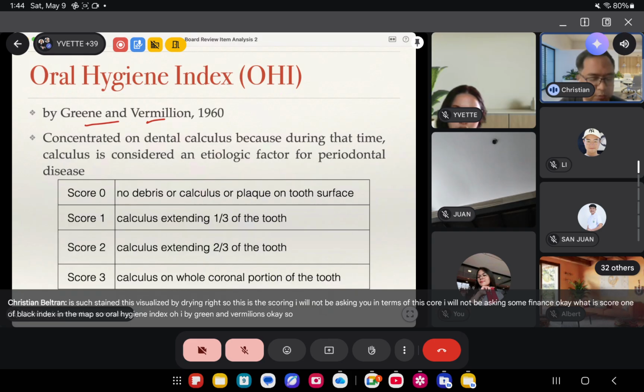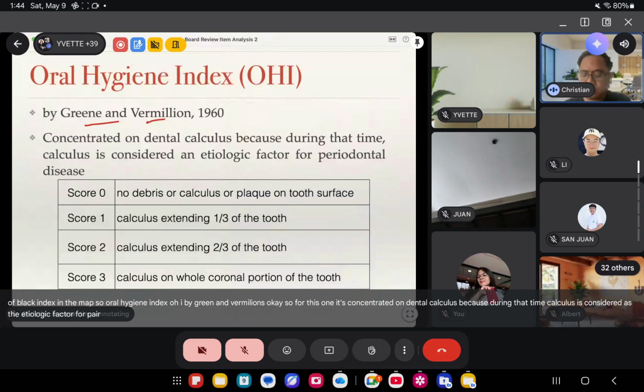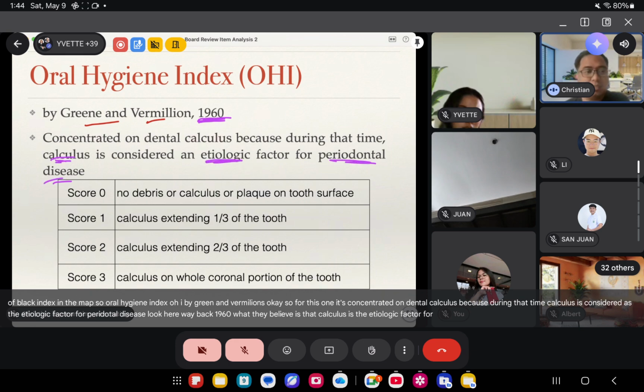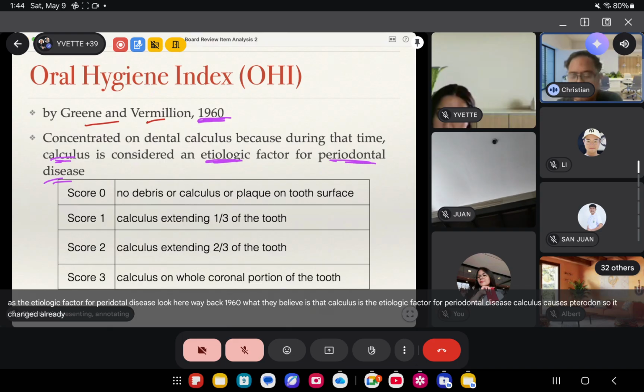So oral hygiene index, OHI by Greene and Vermillion. Okay. So for this one, it's concentrated on dental calculus because during that time, calculus is considered as the etiologic factor for periodontal disease. Look here. Way back 1960, what they believed is that calculus is the etiologic factor for periodontal disease. Calculus causes periodontal disease. So it changed already. Okay? Calculus does not cause periodontal disease. Instead, it's the plaque which causes periodontal disease. Okay?